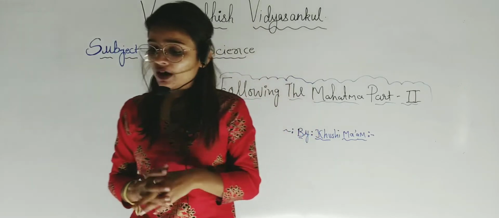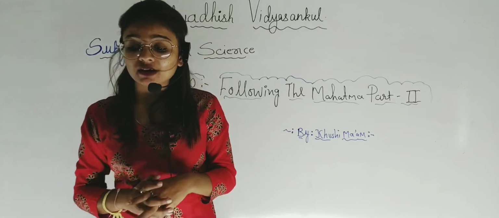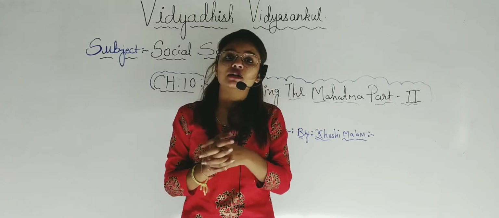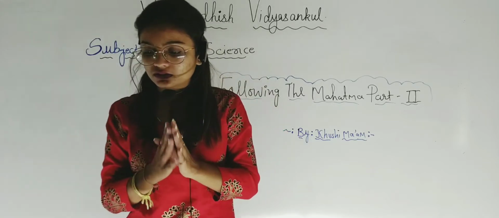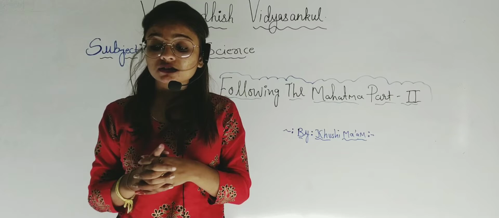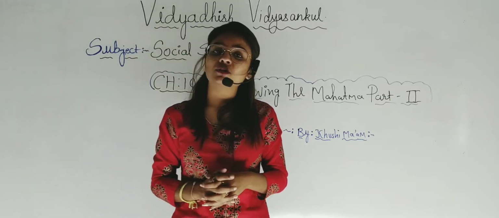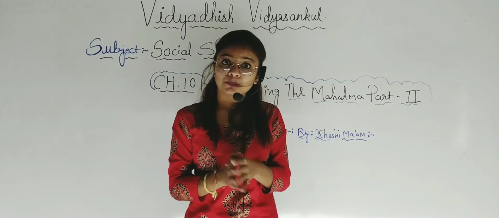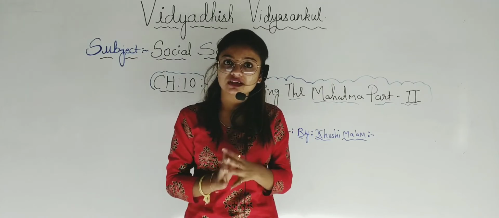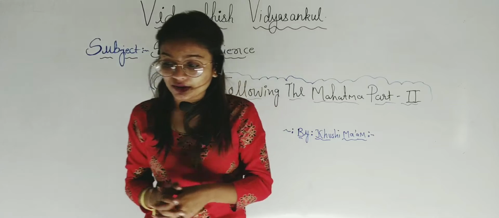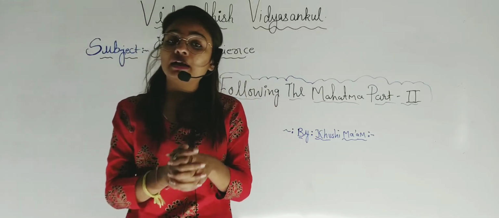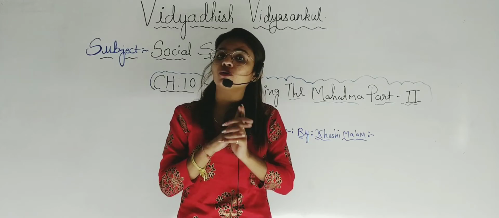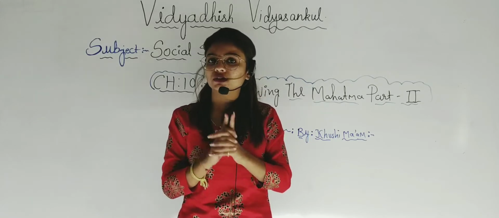So in Dandi, what happened students? Gandhiji started the Dandi March from Sabarmati Ashram. From where did Gandhiji start this Dandi March? From the Sabarmati Ashram with his 78 companions. Here, what is the meaning of companion? Companion means friends, means supporters. With 78 supporters, Gandhiji started this movement on 12th March 1930. Students, it is important, it is mandatory to remember all the dates of the movement.